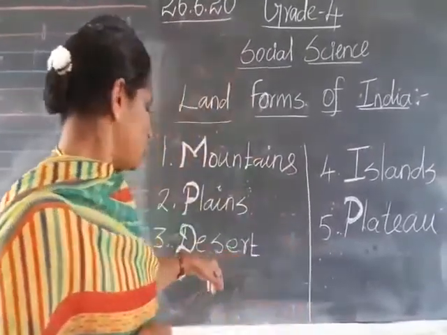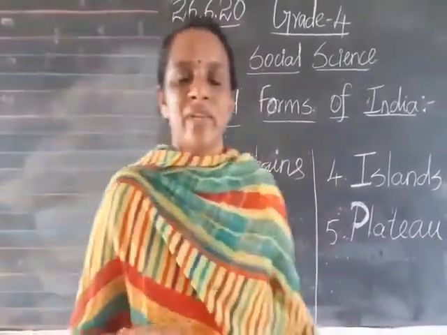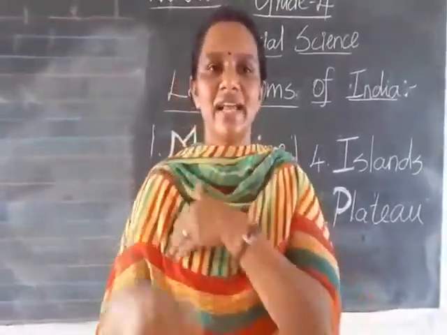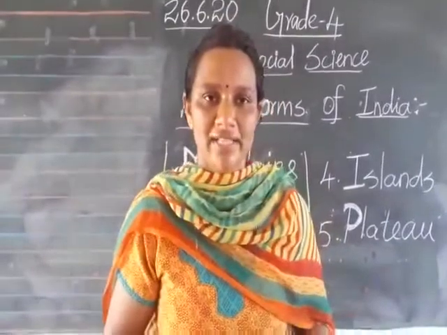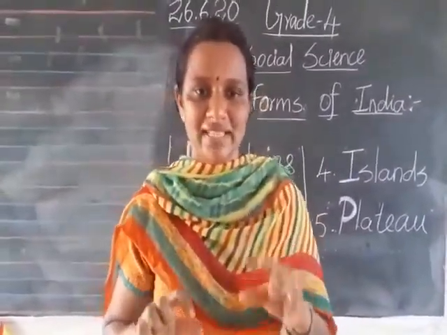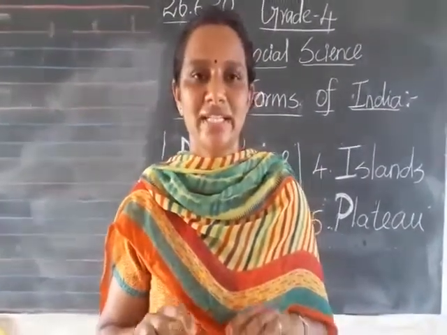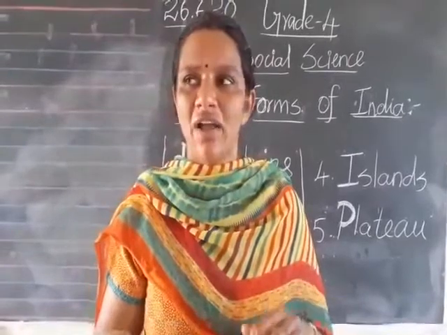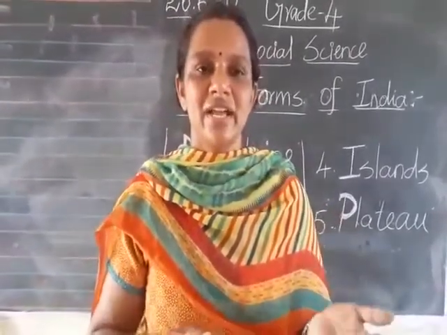Next I am going to discuss desert. We have the Great Indian Desert, also known as the Thar Desert. The desert region has very little rainfall. Bikaner, Jodhpur, Rajasthan are desert areas.